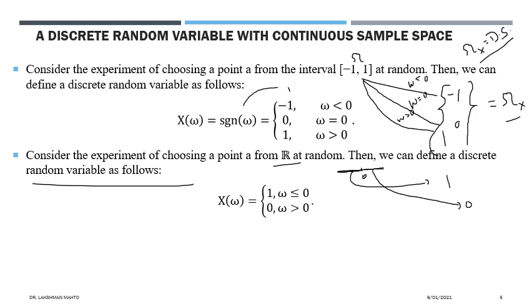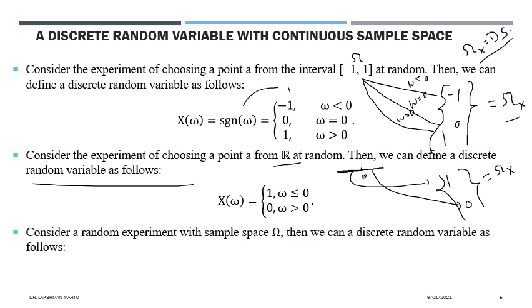So easily we can say this is the range of this random variable, which is a discrete set. So it is a discrete random variable over a continuous sample space. R is the sample space for this experiment.